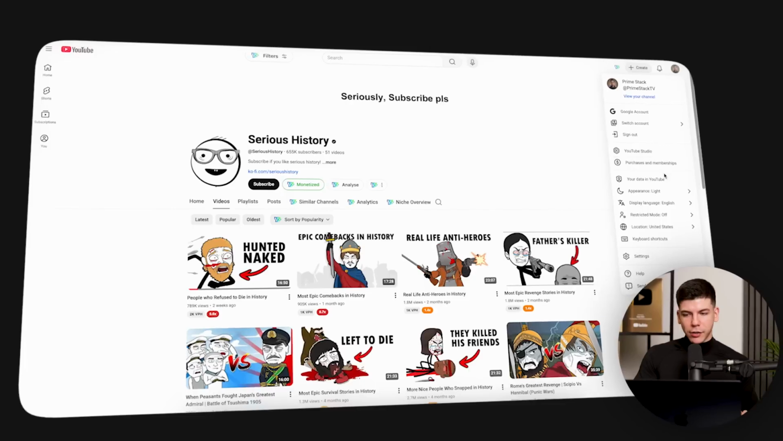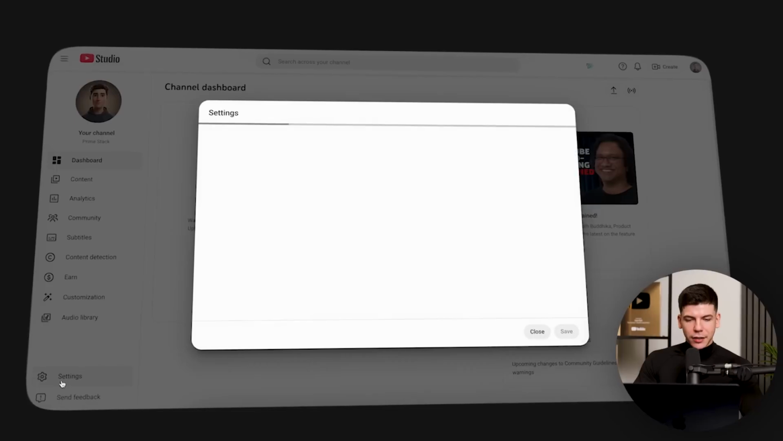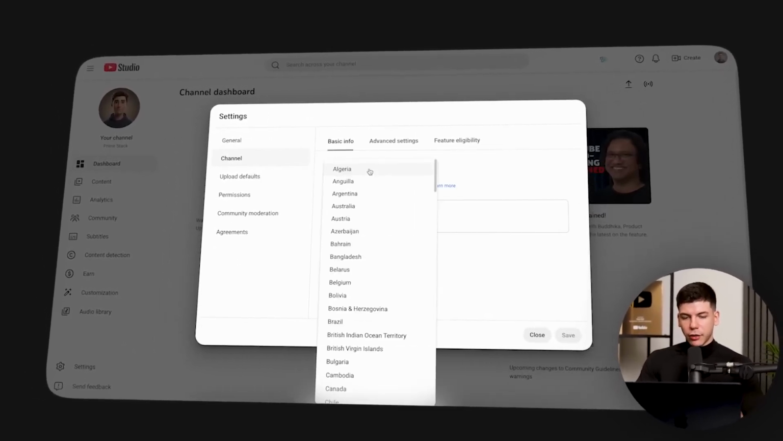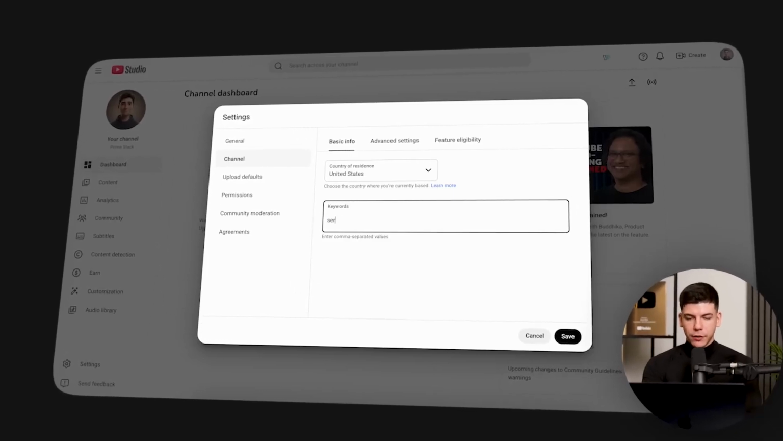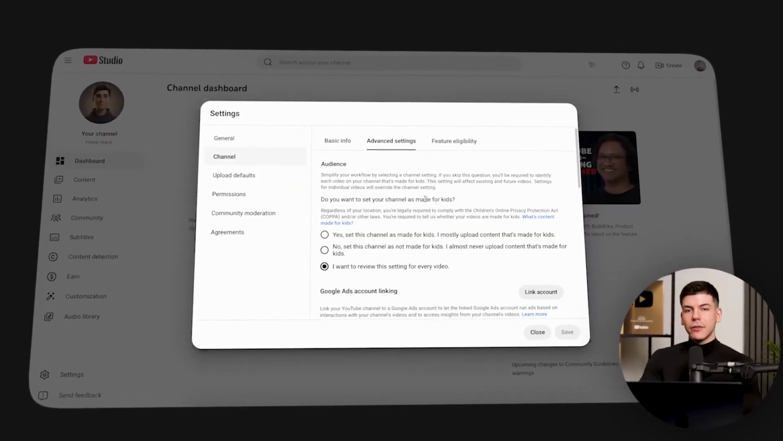So go to your YouTube channel, go to YouTube Studio on the right hand side, and then on the left hand side, you'll find settings. You can go to channel right over here. You can select your country of residence. You can add different keywords for this YouTube channel. Click save, go to channel again, go to advanced settings, and this is incredibly important.